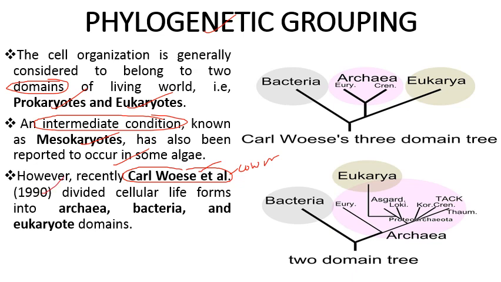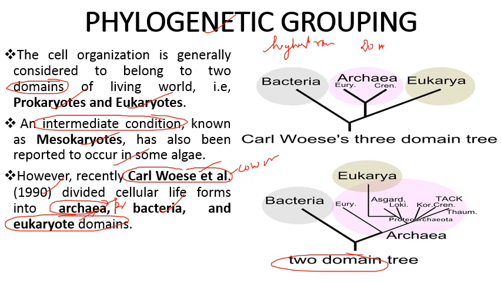In 1990, he divided cellular life forms into archaea. Archaea means the primitive bacteria, then bacteria and eukaryotes. So three domains में divide किया है. जो भी living cells हैं उनकी grouping करी है three domains में. Initially we were having two domains, so this is the highest rank in classification system. जो highest rank है classification system में, that is domain. Then after that kingdom, and then other subcategories.